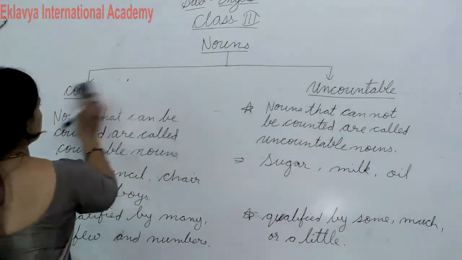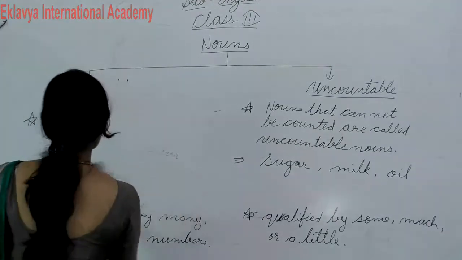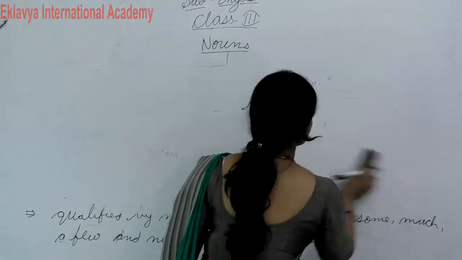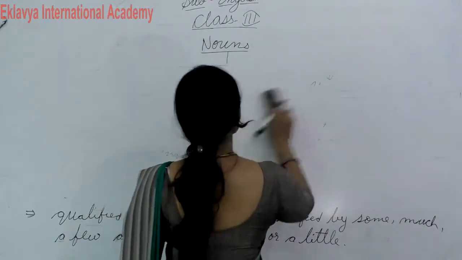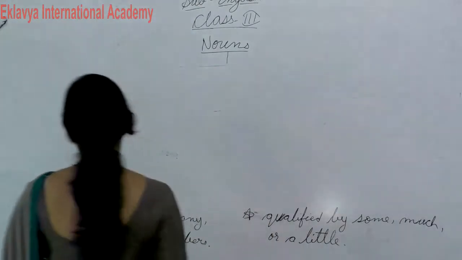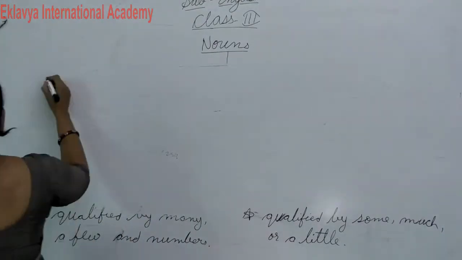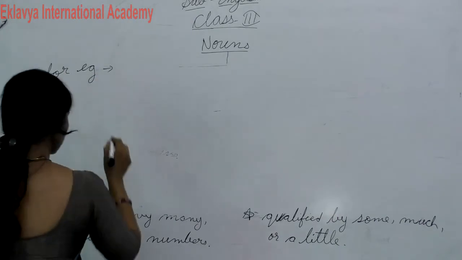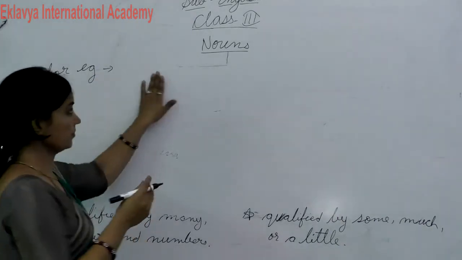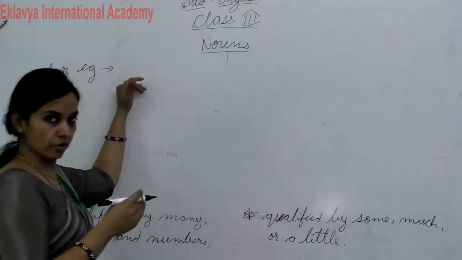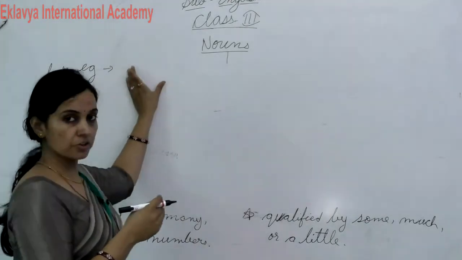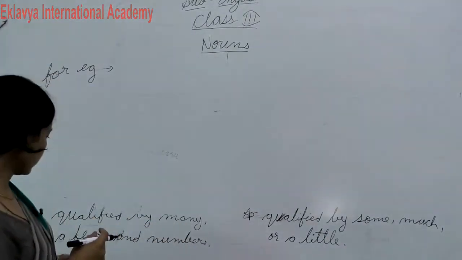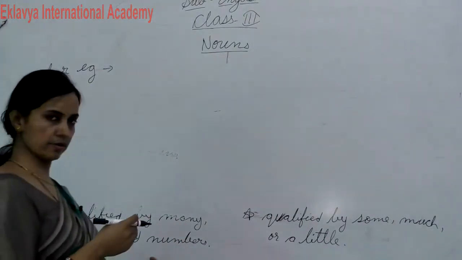So I have to erase. For example, many boys. Because boys are countable, you will use these quantifiers, like many, a few, and numbers.